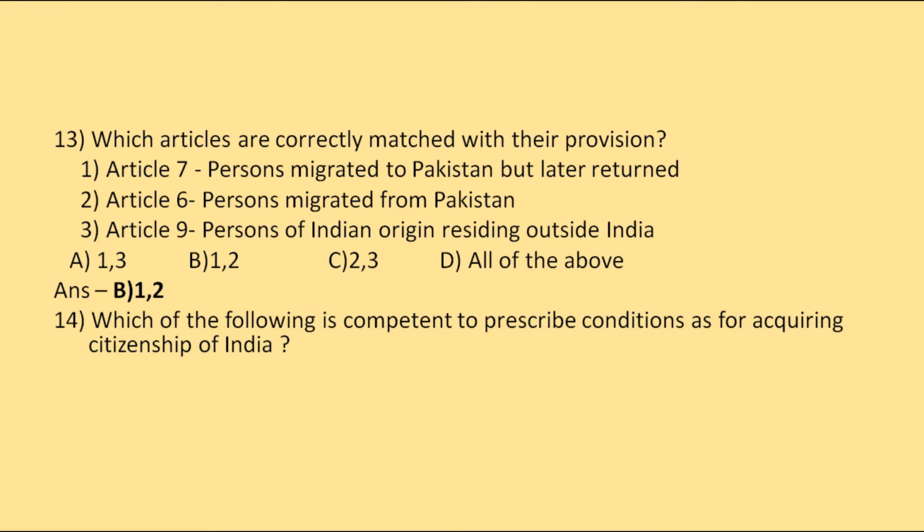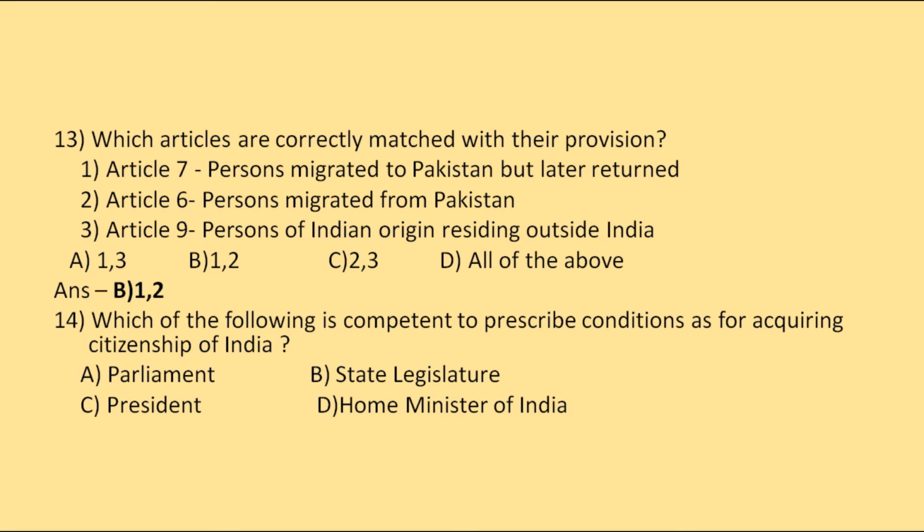Then we have, which of the following is competent to prescribe conditions for acquiring citizenship of India? Options are Parliament, State Legislature, President, or Home Minister of India. So the correct option will be Parliament.